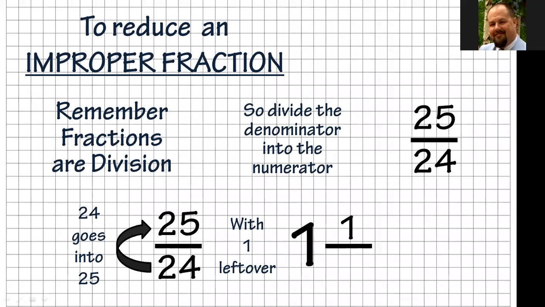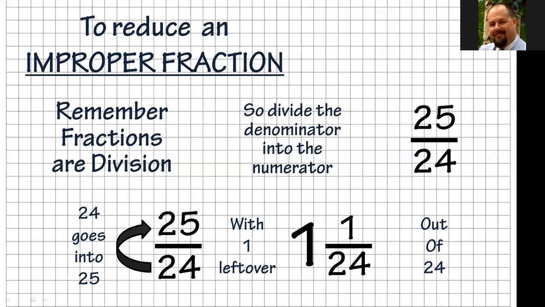All right, we're back. I went back and fixed it with 1 left over out of 24, because 24 makes the whole, and that's how much it comes out to be. So that's the steps that you're going to follow every time you're reducing a fraction. If it's an improper fraction, you divide the denominator into the numerator, then you subtract how many is the difference between that, and then you always put it as a fraction over however many the whole number is.